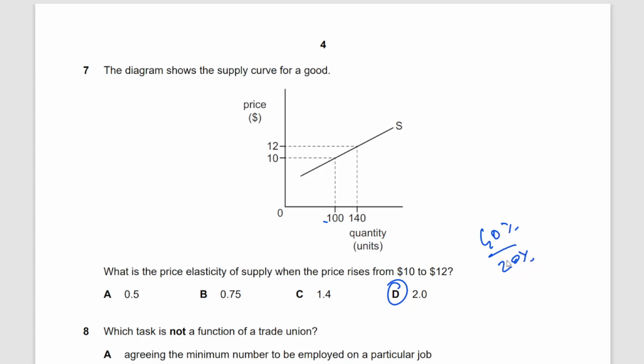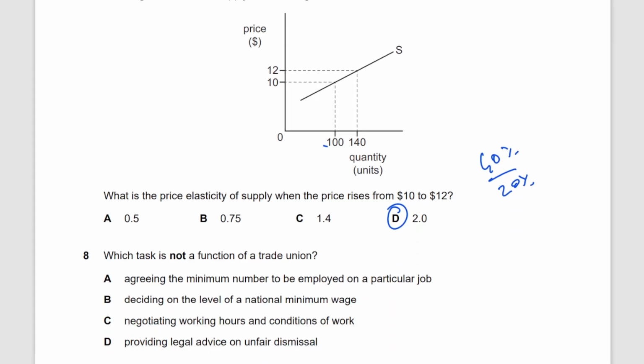These are the changes in supply and the changes in prices. A percentage change in quantity supplied and percentage change in price, right? This is the formula to calculate price elasticity of supply.